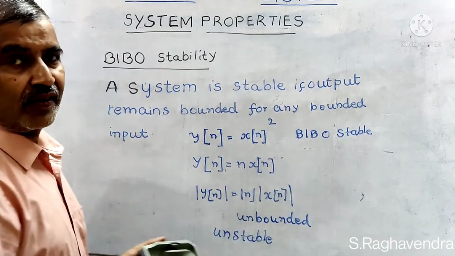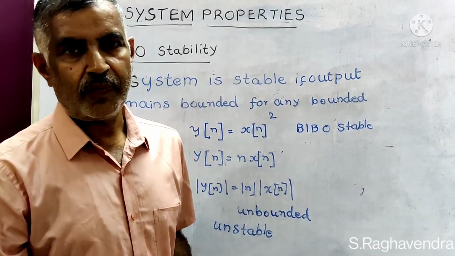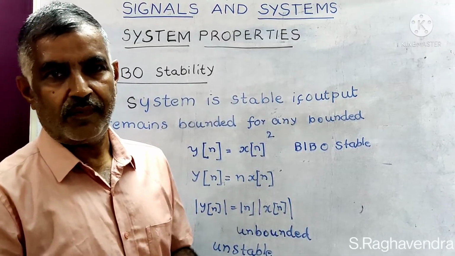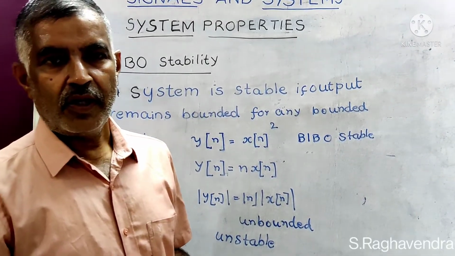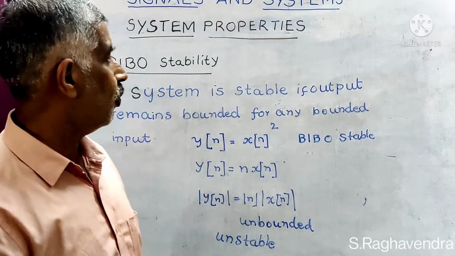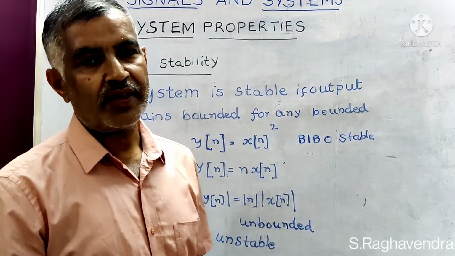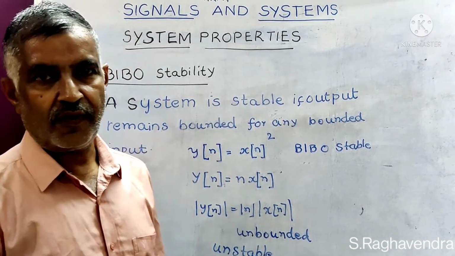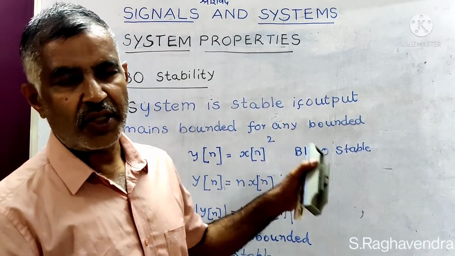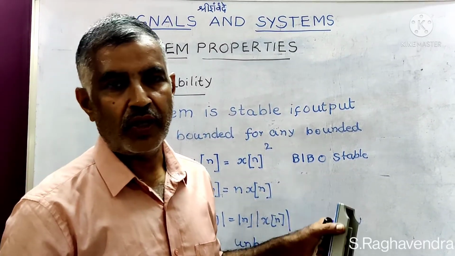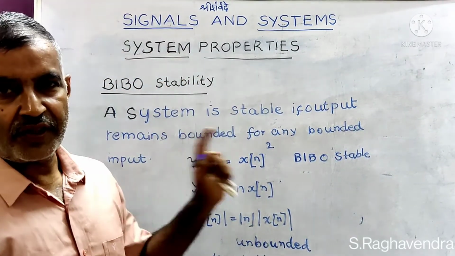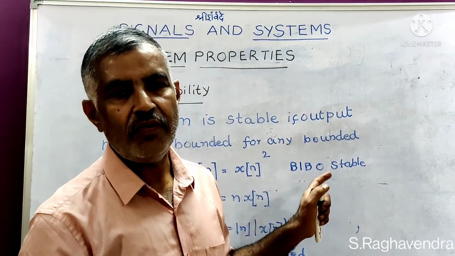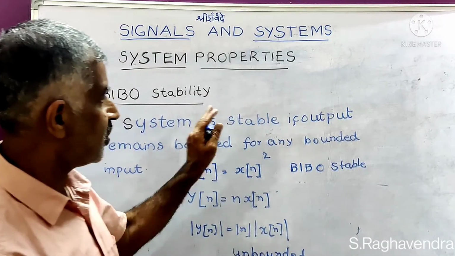Now, with this, we have come to the end of the properties of systems. In this chapter, there are interesting problems for students to work out. In the coming days, I will give these problems, and I will give answers for these problems but not solutions. You are supposed to try these problems. Now, the first chapter is over.